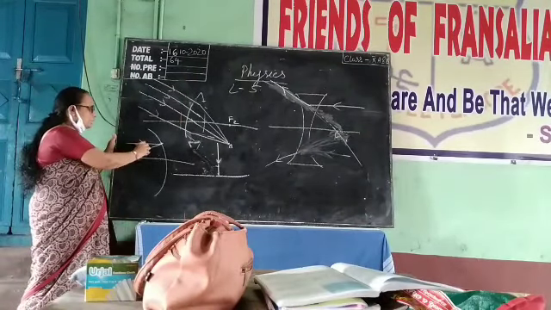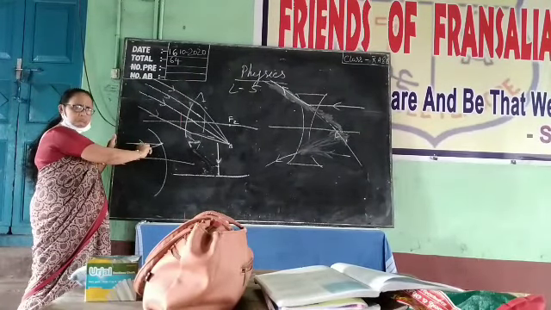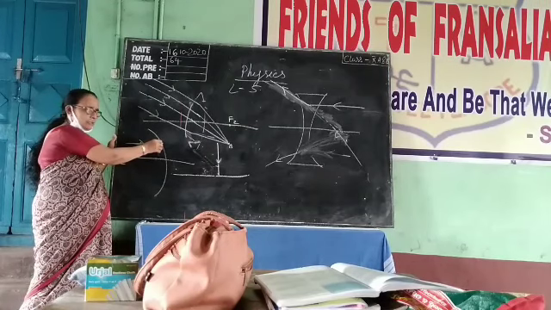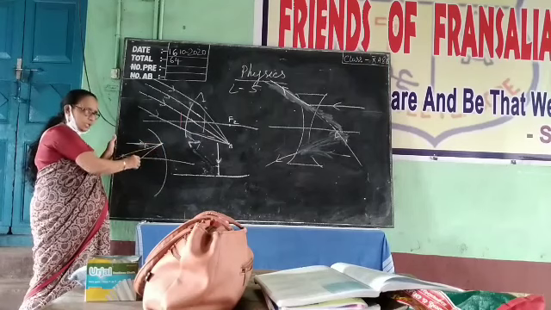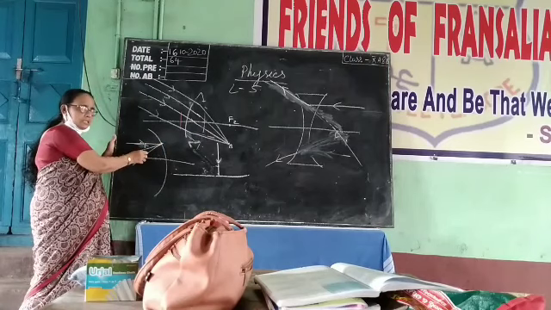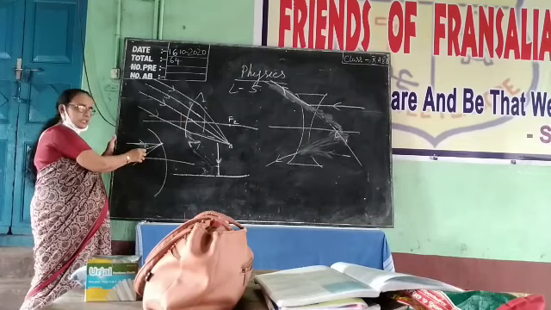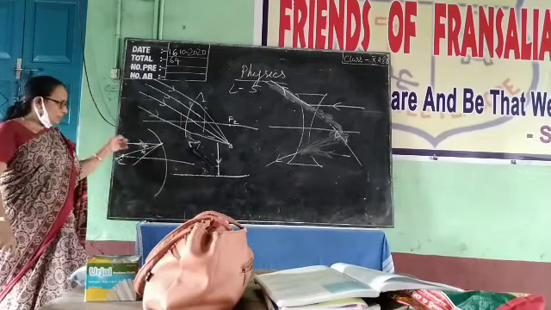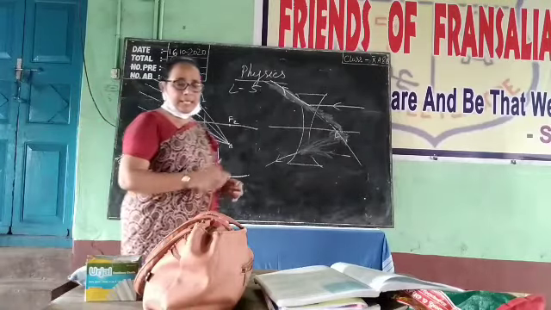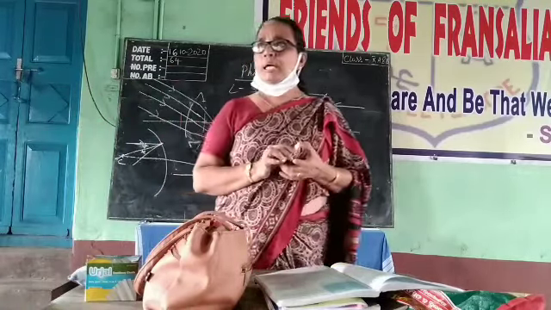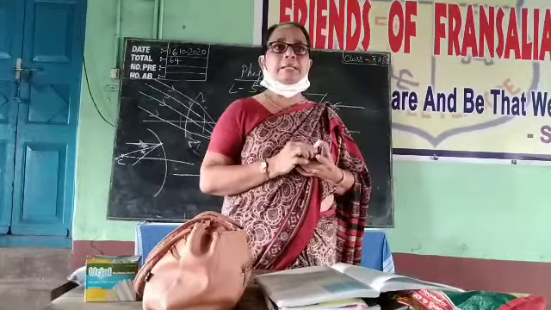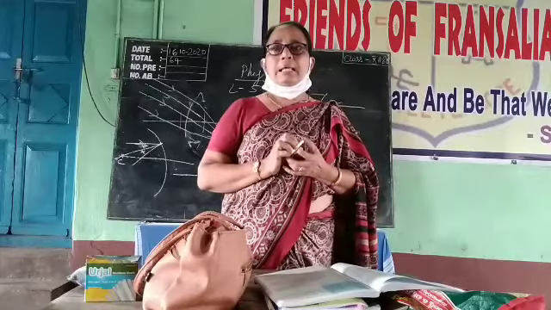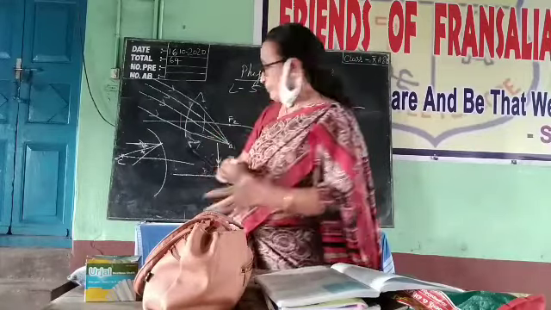So this angle is known as the angle of incidence, and these parallel rays will be passing through the focus. This angle is known as the angle of reflection. According to the laws of reflection, these two angles will be equal. So now we came to the point that the line joining the center of curvature to the point of incidence will be known as the normal in the case of the mirror. That is why.